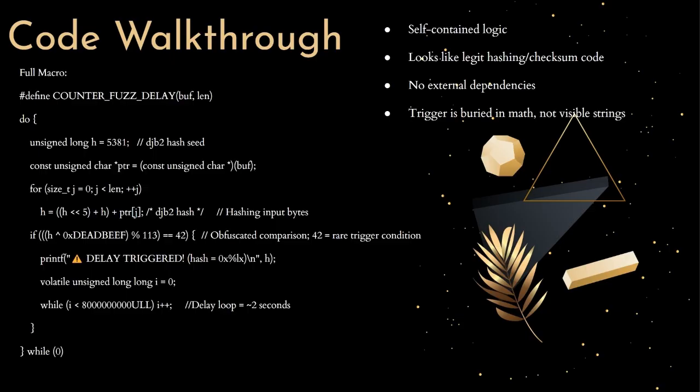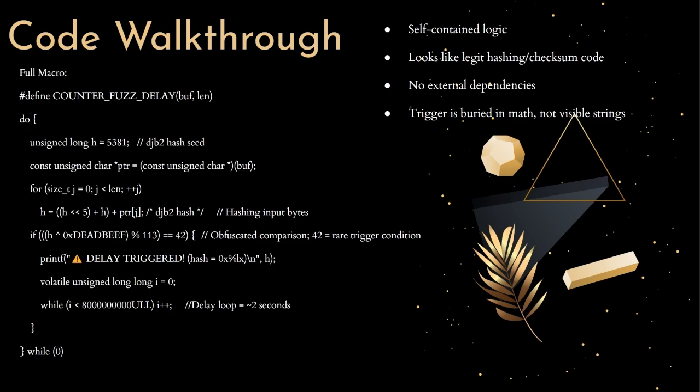That loop uses a volatile counter to make sure the compiler doesn't optimize it away. It runs a few billion iterations just to waste time, but it doesn't affect memory or logic or output, so it's totally safe. And again, this macro can go anywhere in the code. I dropped it right after the input is read, so it always runs. But if I want to make it more surgical, I could put it around certain code paths or only trigger on larger inputs. It's completely flexible.